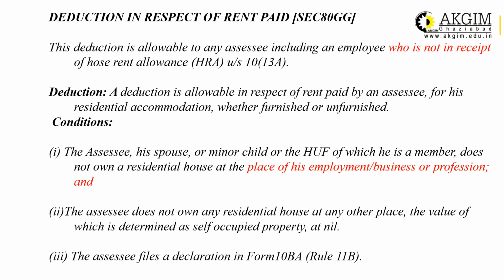The assessee does not own any residential house at any other place, the value of which is determined as self-occupied property, as nil. That means if you have a house and that property is claimed as self-occupied, in that situation also you cannot claim Section 80GG. If that property is a let-out property, then you can claim 80GG. The assessee files a declaration in form number 10BA, and it comes under Rule 11B.